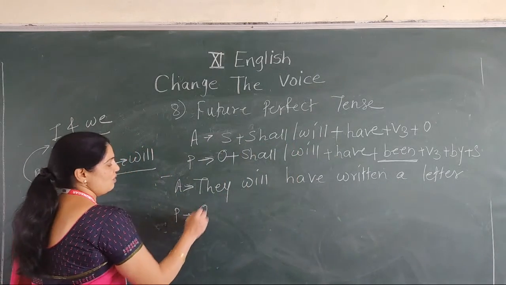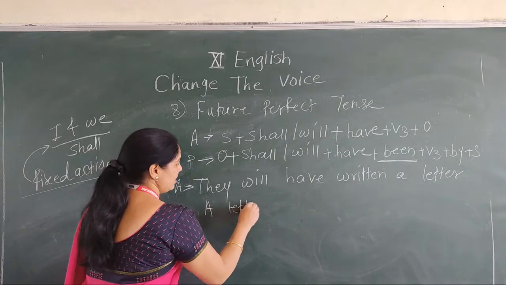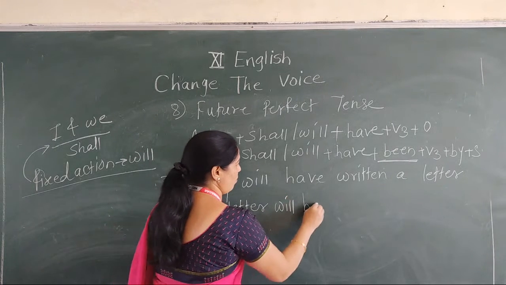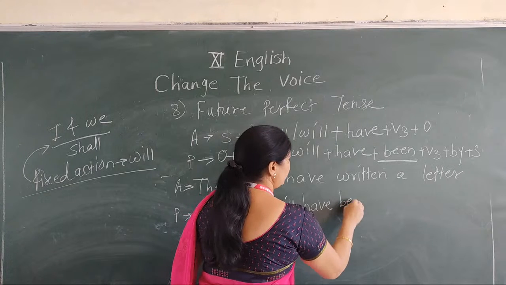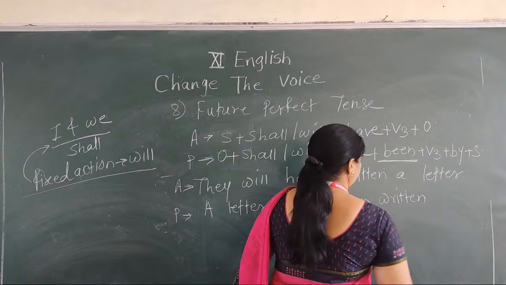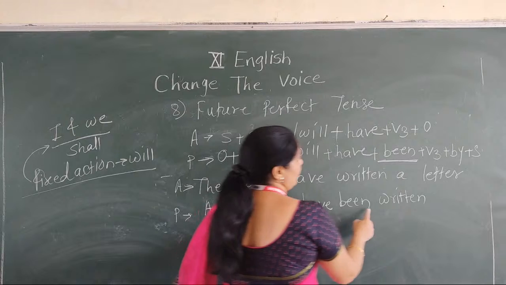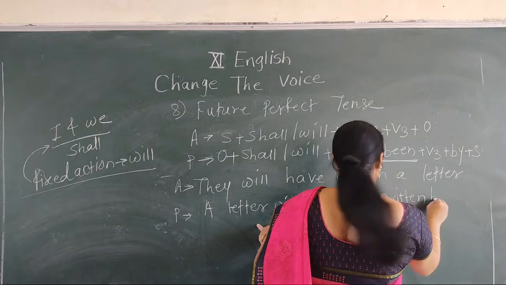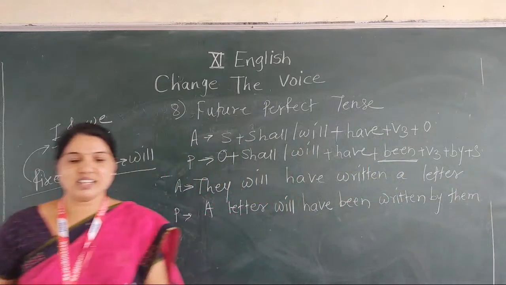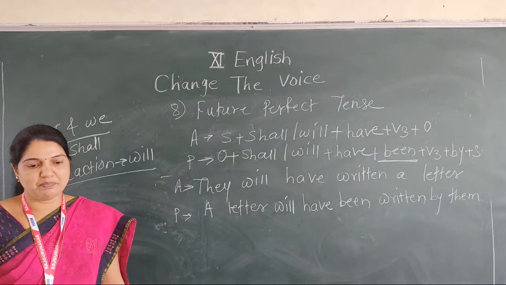Then in passive, write down will have, then been written. Already the V3 form is given. A letter will have been written by them. Means our answer is: a letter will have been written by them.